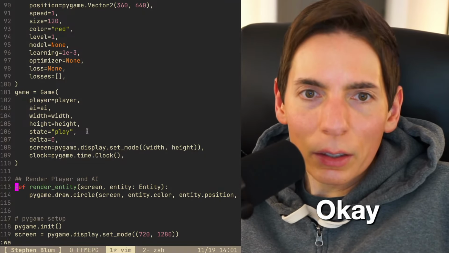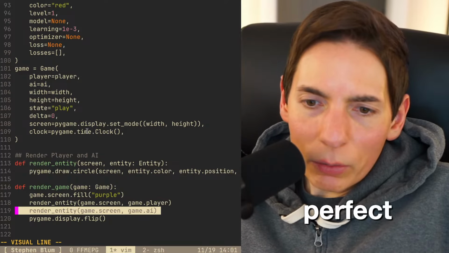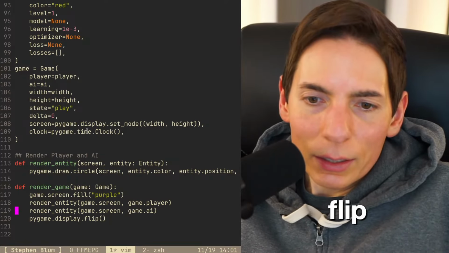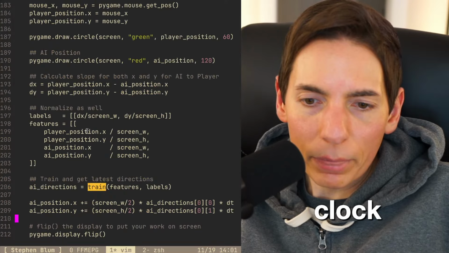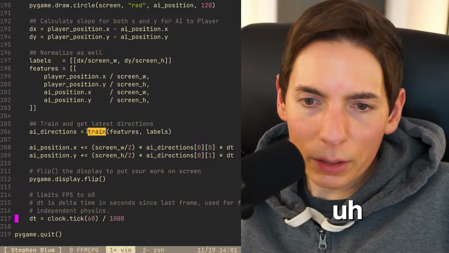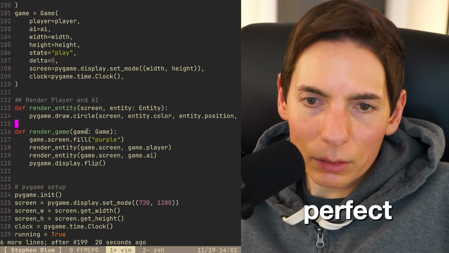Okay. All right, looking good. And then we have def render game, like the whole game. Okay, perfect. Render entity, display flip. Yep, looks good. Okay, and then we need to use the clock. Where's the clock at? DT clock tick. All right, perfect.